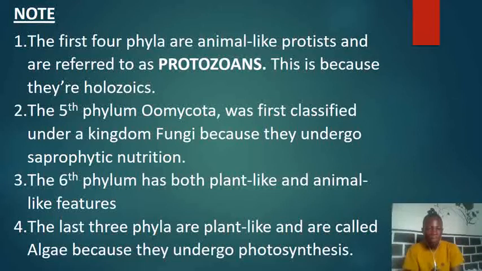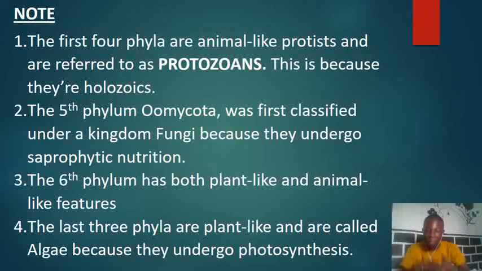Let's note it. The second thing we are going to notice is that the 5th phylum, the Oomycota, was first classified under kingdom Fungi. Remember the slime molds were first classified under the kingdom Fungi. This is because they undergo saprophytic nutrition. Note that all fungi are saprophytes or saprotrophs. And so initially the phylum Oomycota were classified under the kingdom Fungi because of their feeding habit, that is saprophytic feeding.